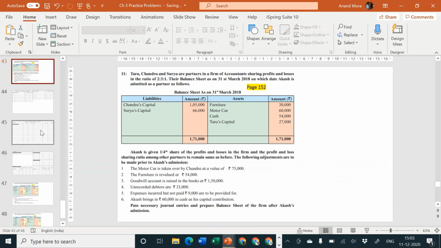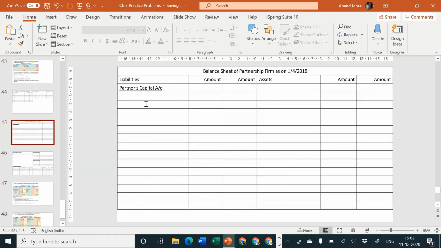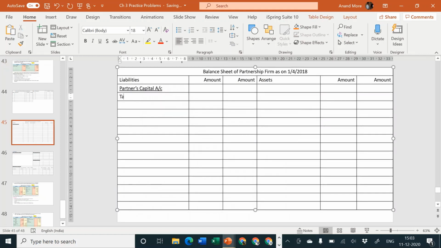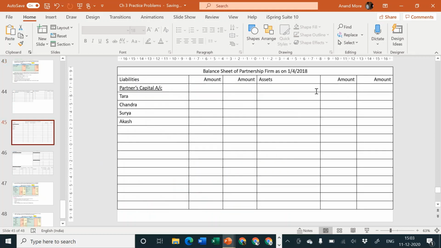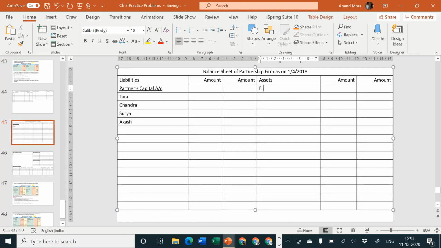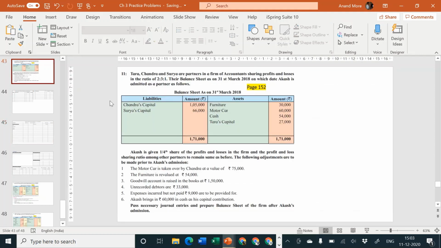Next one, this will go to partners capital balance sheet liability side. We are going to write it partners capital account Tara, Chandra, Surya and Akash. We have just written the name. Afterwards we are going to write the amounts whenever it is required. Next, furniture. I think there is an adjustment for furniture, so it should go to balance sheet asset side inner column rupees 30,000. Balance sheet asset side inner column 30,000. Leave one line. Next, motor car.